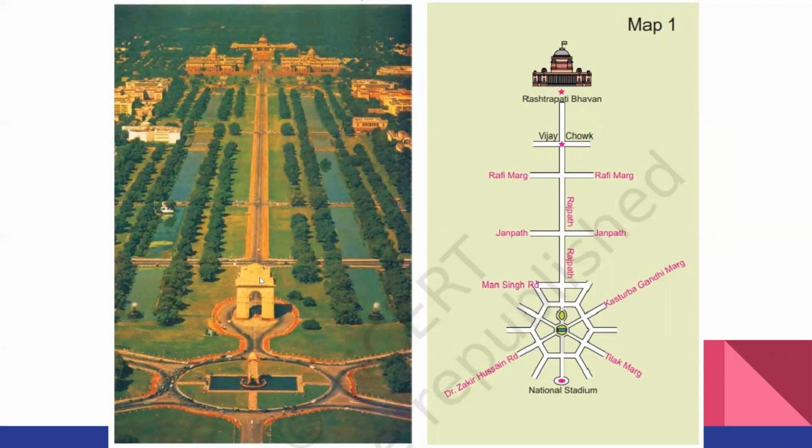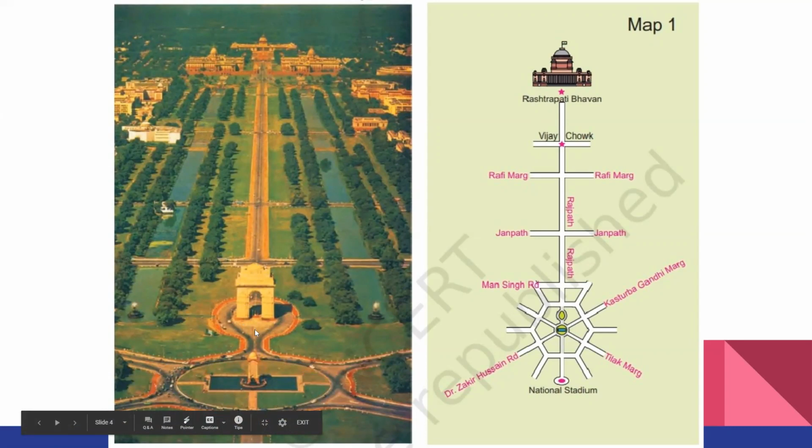Okay children, is it clear for you? Now we can see some roads which are crossing this Rajpath. Which are they? See, first one. One road is crossing here, one road is crossing here, and one road is crossing here. This is one chowk, Vijay Chowk. That is also there in the photo. Now here we can see a central position, which is a crossroad. Many roads are crossing here. Here is one road, here is one road, here down also one road, and in the middle small roads are also there.